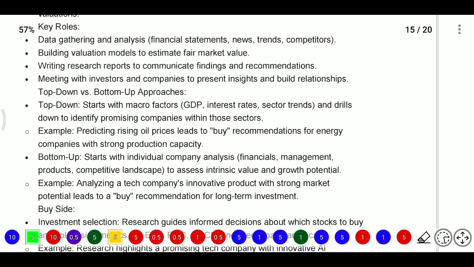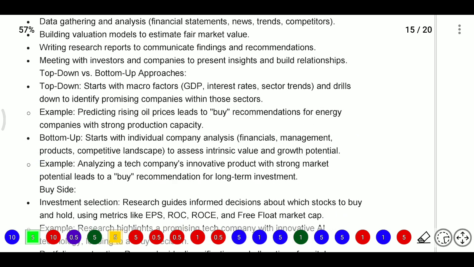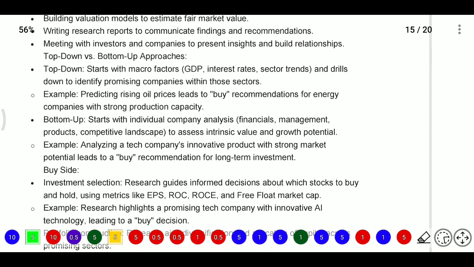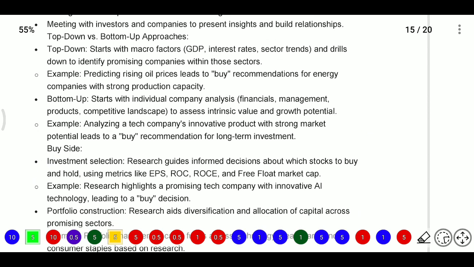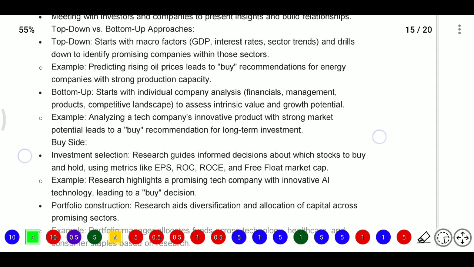And we have the top down and bottom up approaches. Top down starts with macro factors, that is GDP, interest rate and sector trends, and drills down to identify promising companies within those sectors. For example, predicting a rise in oil price leads to buy recommendations for energy companies with strong production capacity. Bottom up starts with individual company analysis of financials, management, products and competitive landscape to assess intrinsic value and growth potential.